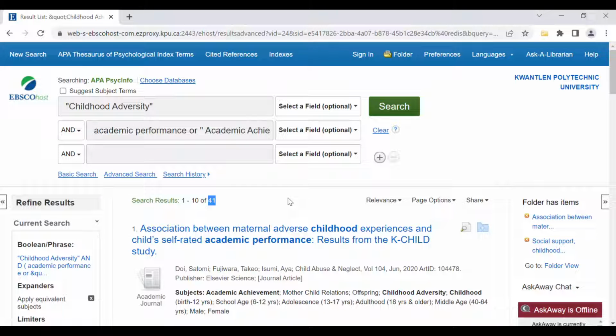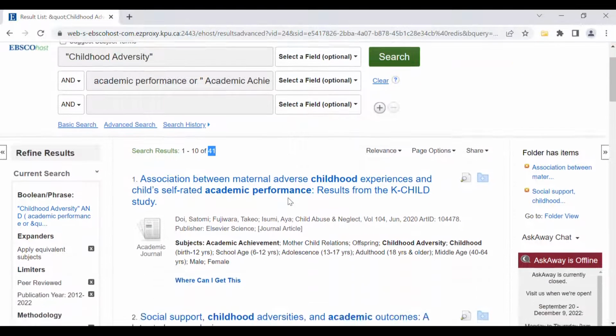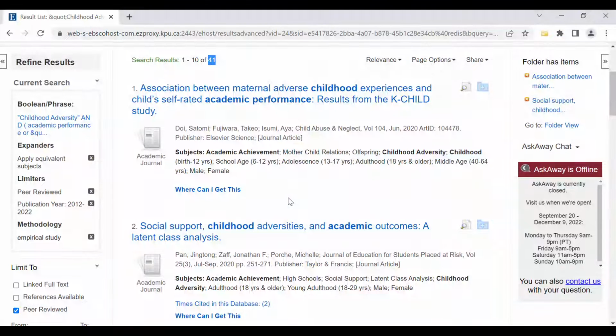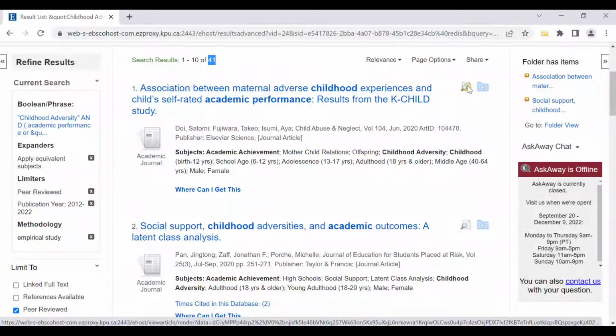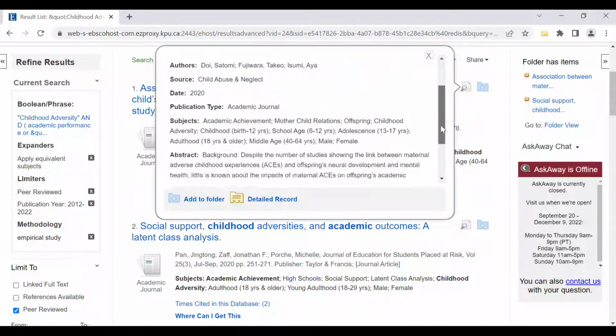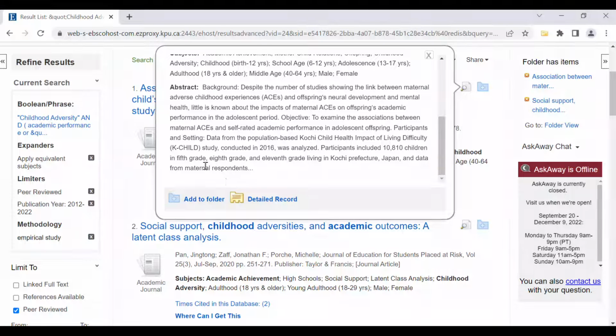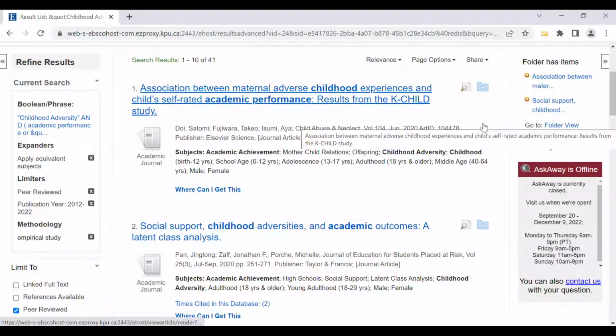Now at this point, often students ask me, okay, well, how do I know which ones to pick from this list? Well, first you want to make sure that it's actually about whatever it is you're interested in. So you can read the title, sometimes that tells you. If you can't tell from that, if you click on the magnifying glass with a piece of paper, you can get the beginnings of the abstract, which is a brief introduction of what the article is about.